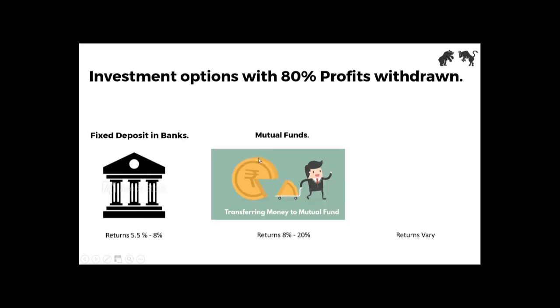Another is mutual funds, which have around 8 to 20%, and it's a little less risky than the stock market but more risky than banks. Usually that's the rule. Wherever there is high risk, returns are also high. And one more option is buying assets like gold or land. You can enter into real estate. You can start buying gold.